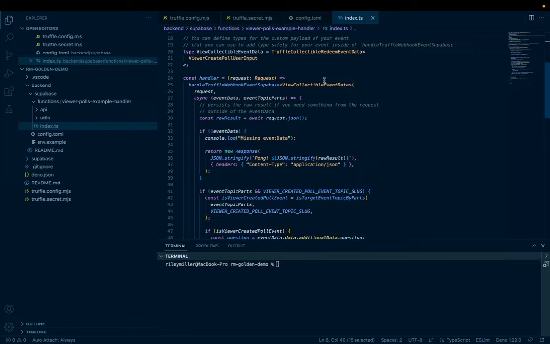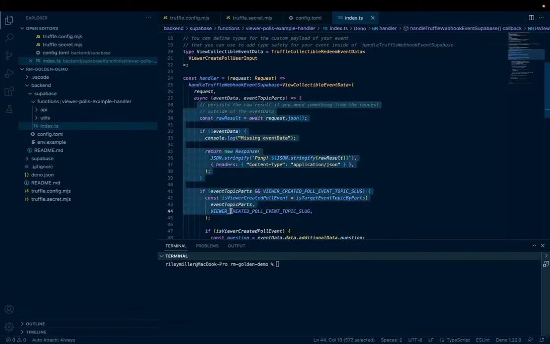This includes some of the default information like the user ID, org ID, as well as anything that's custom to the payload of the webhook. The other thing about this function that's pretty neat is, if you're following along in creating your Edge function on top of Supabase, this handler is automatically going to verify the webhook for you, so you don't have to worry about responding to the webhook verification challenge when the event subscription is getting set up. Then you would just have to write all of your business logic inside of the callback.